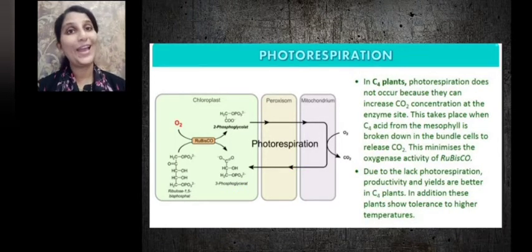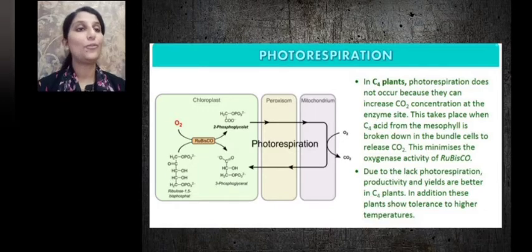But what is the peculiarity of C4 plants? In C4 plants, photorespiration does not occur because they can increase the carbon dioxide concentration at the enzyme site. We know the enzyme is present in the bundle sheath cells of the leaf. So they can increase the concentration of carbon dioxide by the C4 pathway, and thus the concentration of carbon dioxide is increased in the bundle sheath cell where rubisco is present.